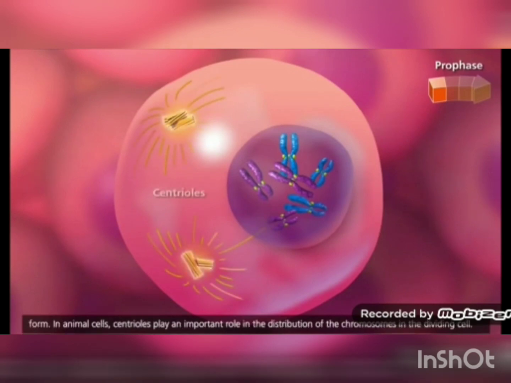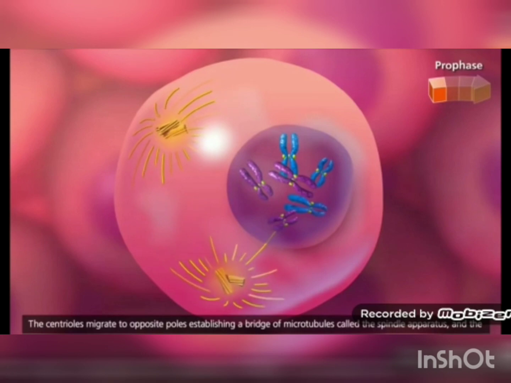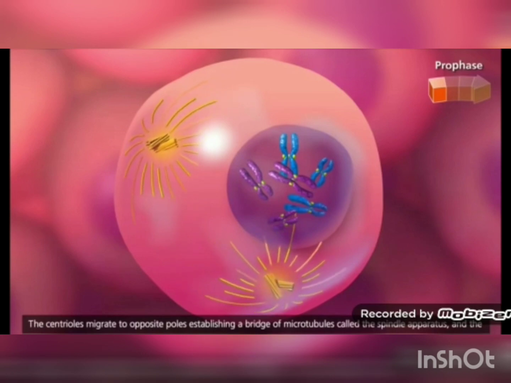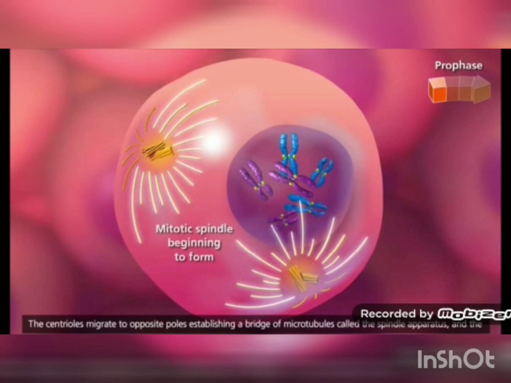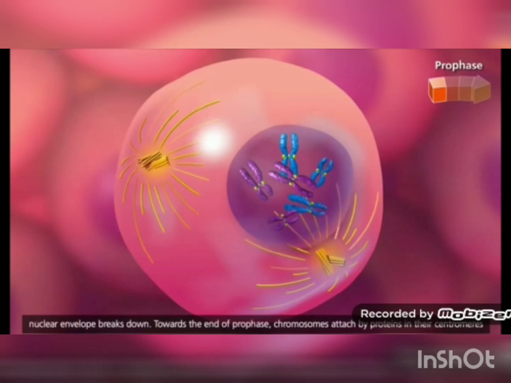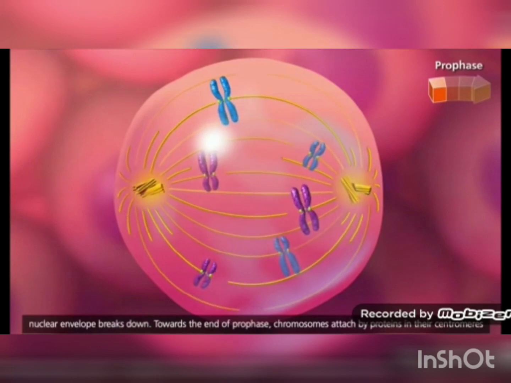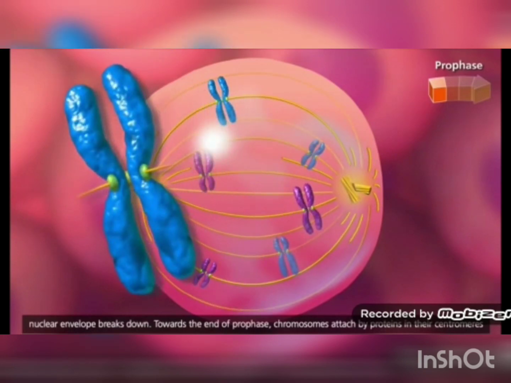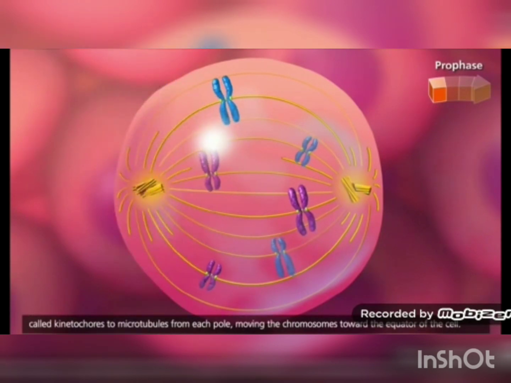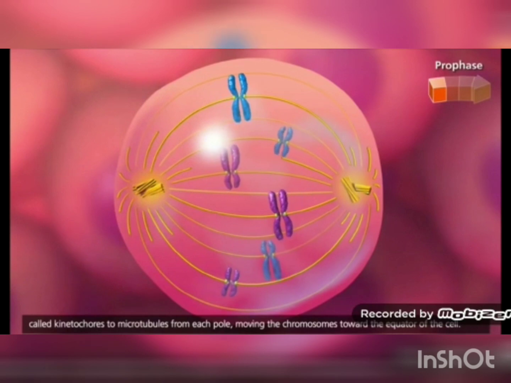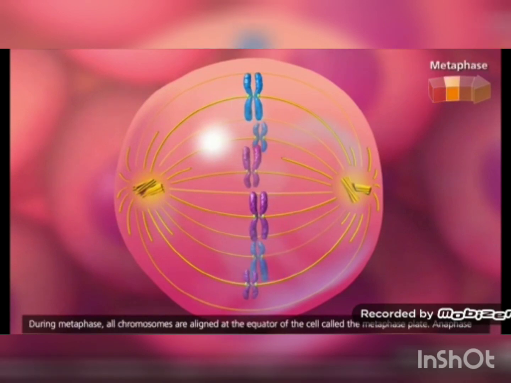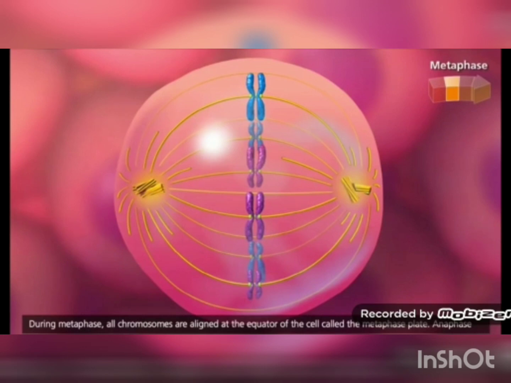In animal cells, centrioles play an important role in the distribution of the chromosomes in the dividing cell. The centrioles migrate to opposite poles, establishing a bridge of microtubules called the spindle apparatus, and the nuclear envelope breaks down. Towards the end of prophase, chromosomes attach by proteins in their centromeres called kinetochores to microtubules from each pole, moving the chromosomes toward the equator of the cell. During metaphase, all chromosomes are aligned at the equator of the cell called